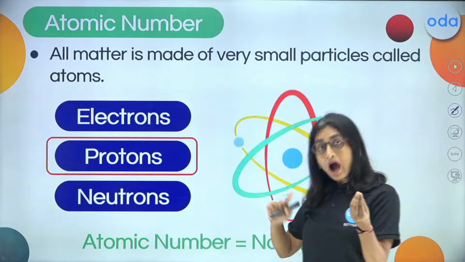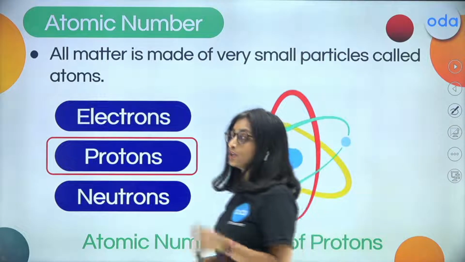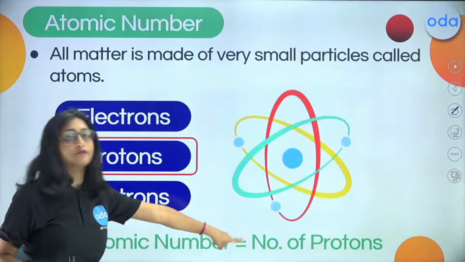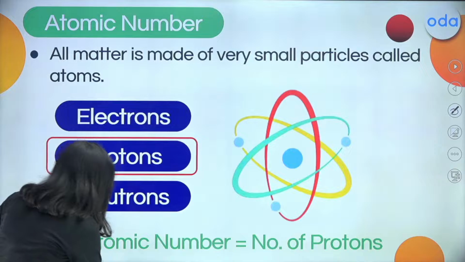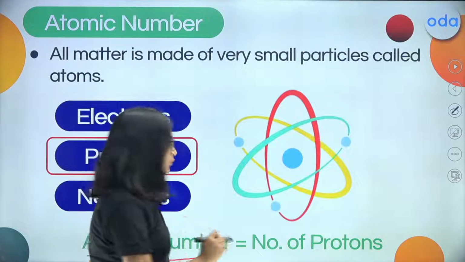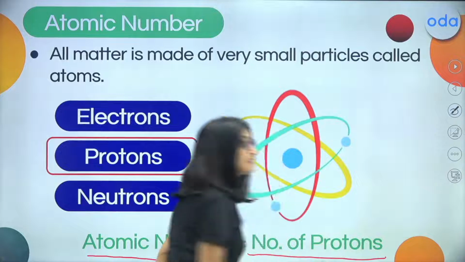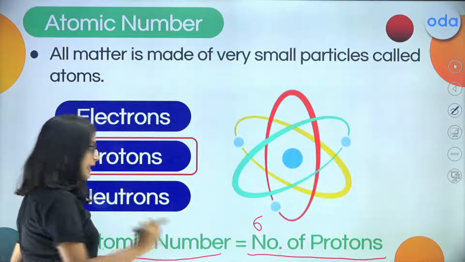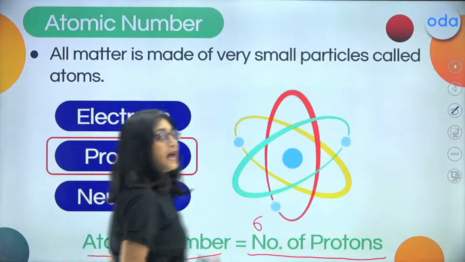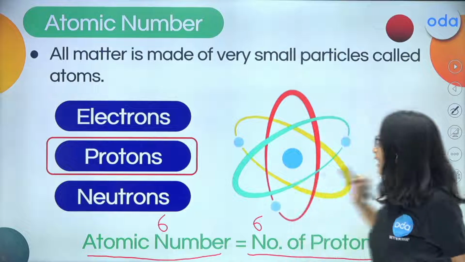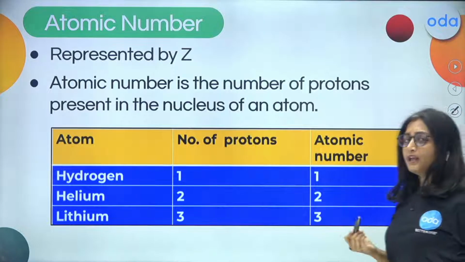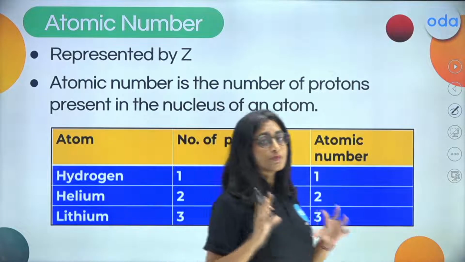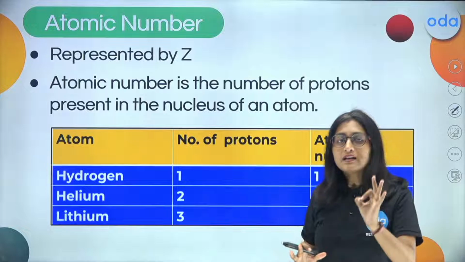So how is it associated with the atomic number? In the same way, we can say that as many protons as there are, that refers to the atomic number. So atomic number is equal to the number of protons. As I just said, if 6 is the number of protons, then the atomic number will also be 6, and this remains the same. Now you will ask, ma'am, how do we represent the atomic number? The atomic number is represented by the symbol Z.